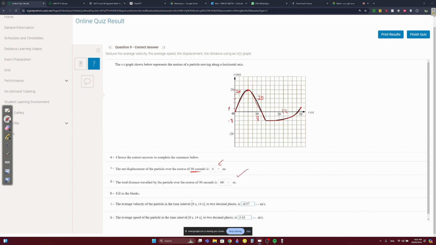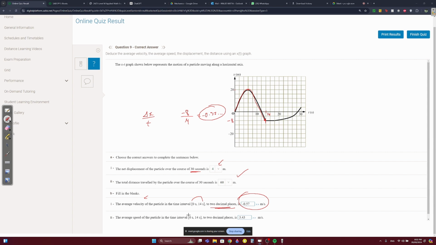The average velocity from 0 to 14. From 0 to 14 is from 11, 12, 13, 14. No, it's 2 seconds each box. So here. Over here. Okay, average velocity is delta x displacement divided by time, right? The displacement in this here, okay, the final point is -8. -8 minus 0 is -8 divided by the time, which is 14, and you're going to get negative 0.57. They said 2 decimal places, so just minus 0.57.